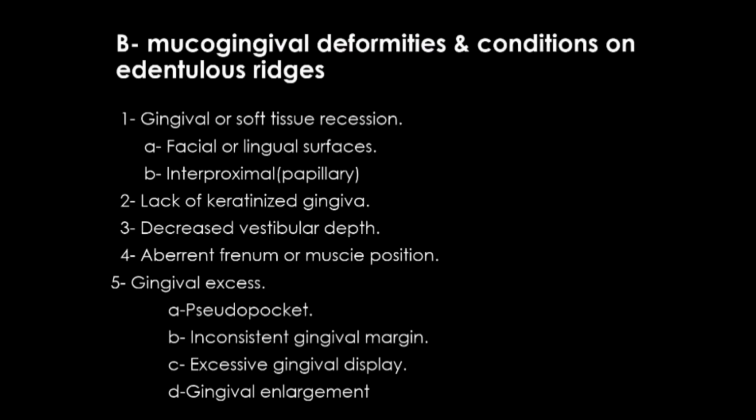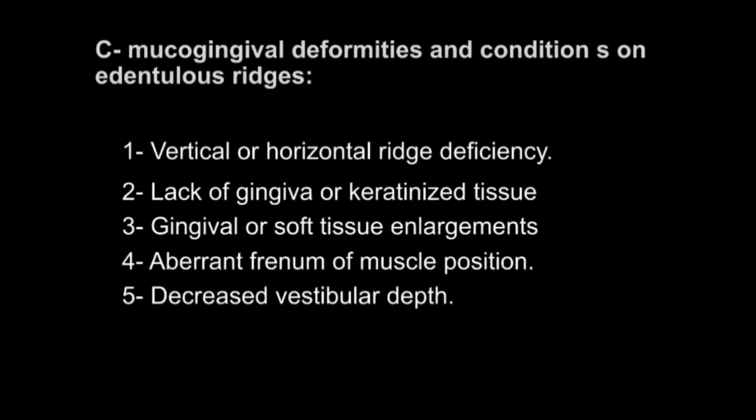There is a list of deformities. Mucogingival deformities and conditions on edentulous ridges: vertical or horizontal ridge deficiency, lack of gingiva or keratinized tissue, gingival or soft tissue enlargement, aberrant frenum or muscle position, decreased vestibular depth. Occlusal trauma: there is primary occlusal trauma or secondary occlusal trauma. Thank you very much.